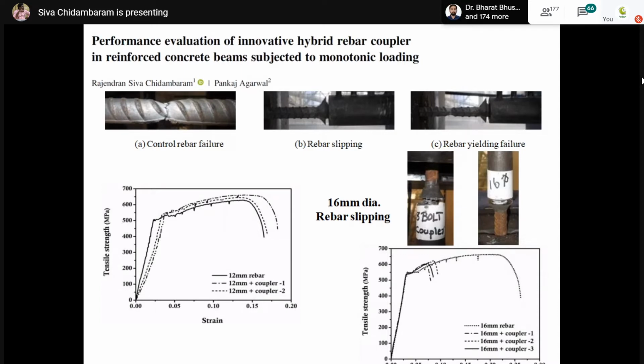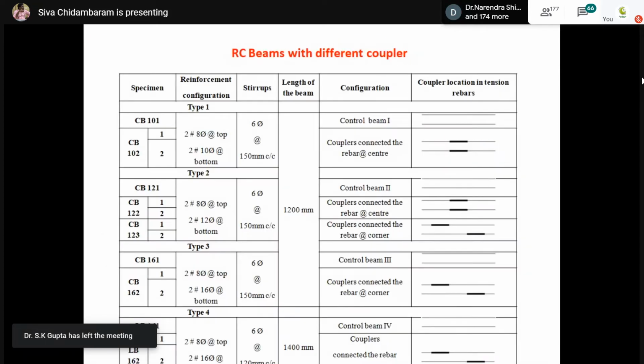Even after rebar slippage, you can see I have used Fe500 rebar. We have reached nearly 600 megapascal, but the strain is not that much. The post-yield behavior is not up to that level. So further we have to improve, and we have improved the coupler. And after improvement, we have critically tested these kinds of couplers at different locations.